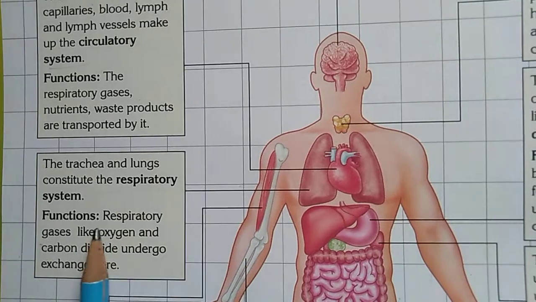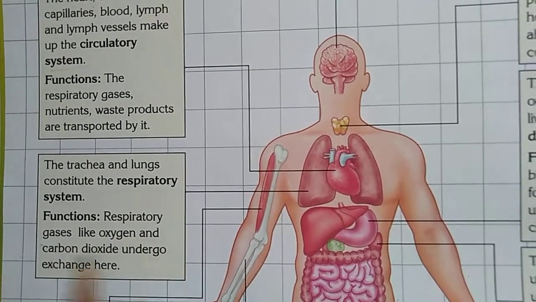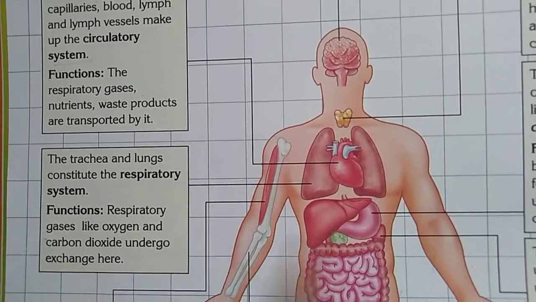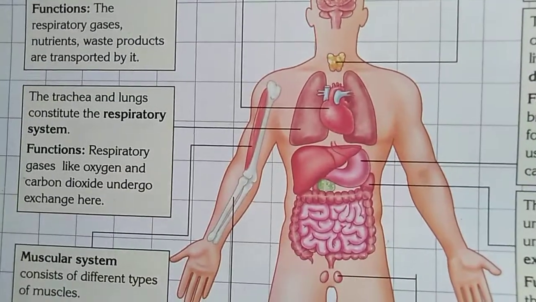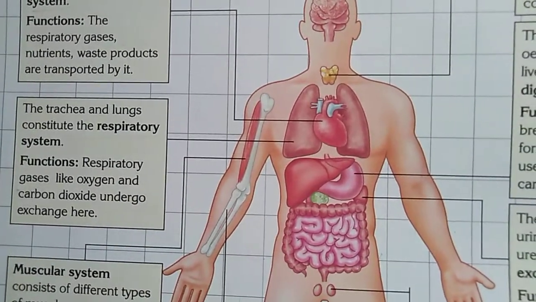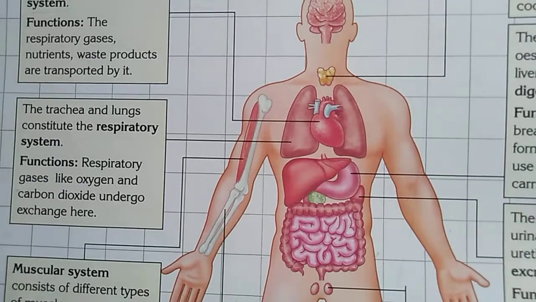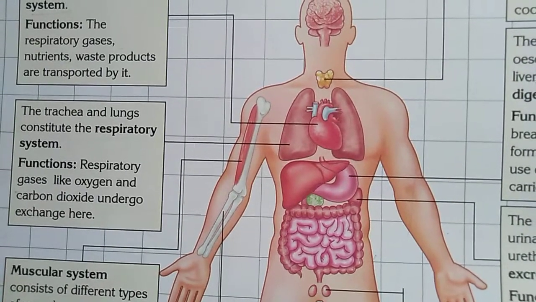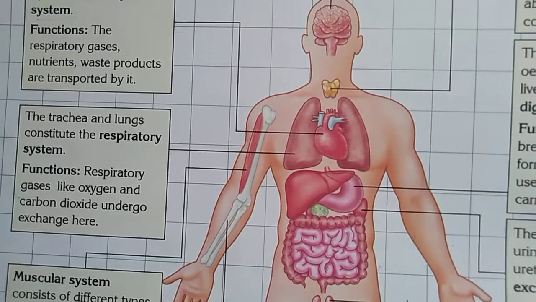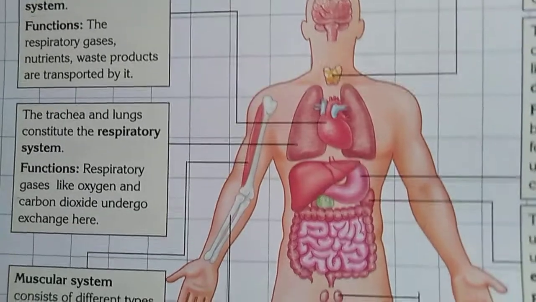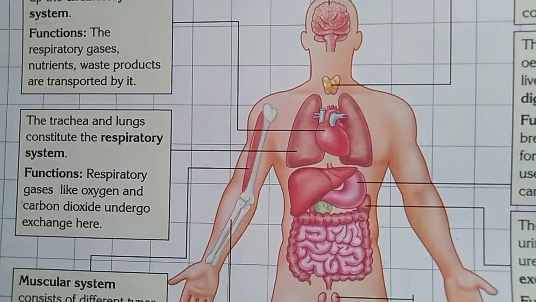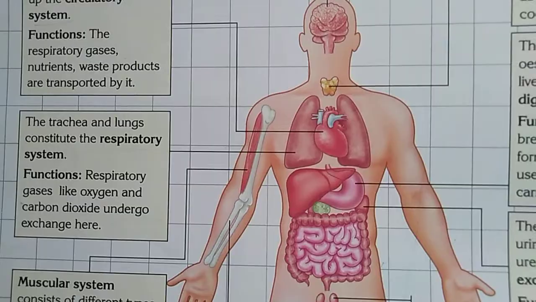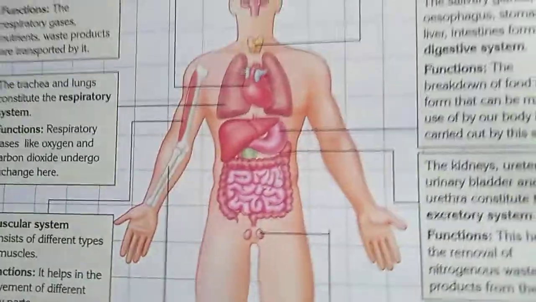And what is its function? Respiratory gases like oxygen and carbon dioxide undergo exchange there. So while taking our breath, the oxygen and carbon dioxide go through the organs, trachea and lungs. Okay, so this is the way our respiratory system functions.